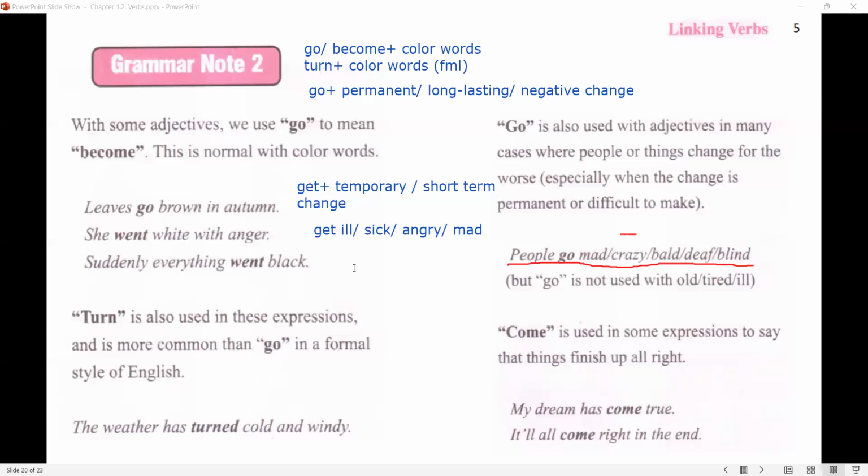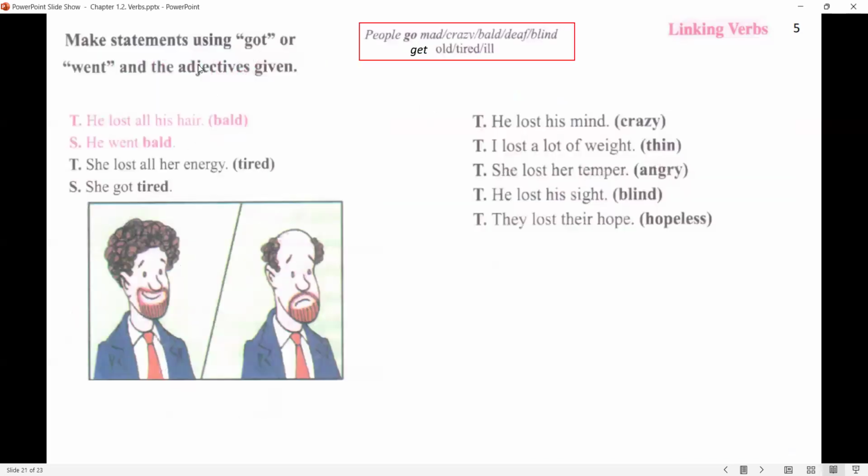Now let's go forward. So in this exercise, you're going to use either got or went. So we use get with temporary changes, and we use go with permanent changes. He lost his hair, so it is a permanent change. He went bald. She lost all her energy. She got tired. After that, she can gain some energy and feel better, right? So it's a temporary change. Pause the video, do this exercise, then check your answers with me.